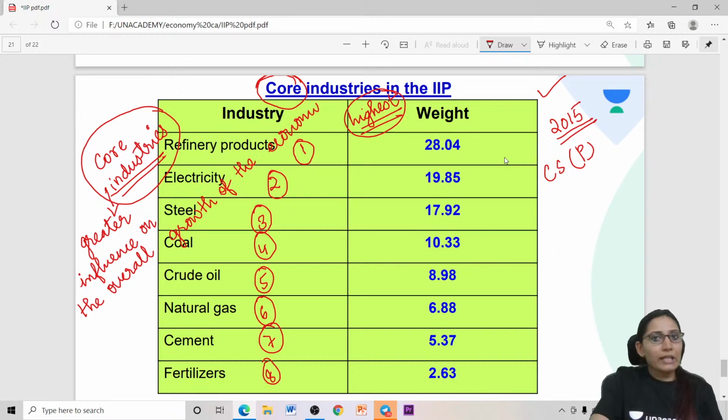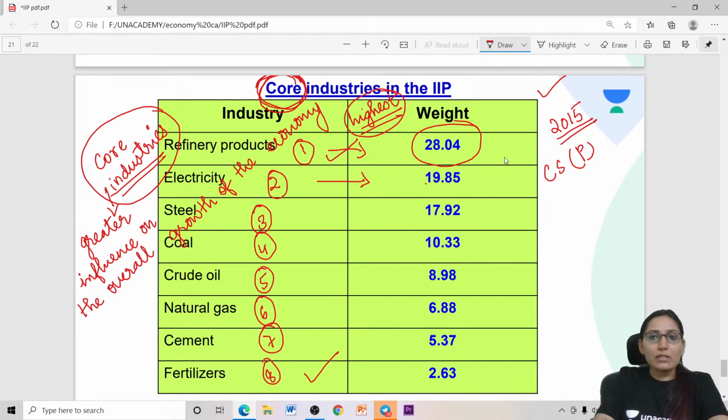So there are 8 core industries. These are the core industries in the IIP. First one is refinery products with the highest weightage, 28.04. So highest weightage and lowest weightage, please do remember. First is refinery products and the lowest weightage is fertilizers.